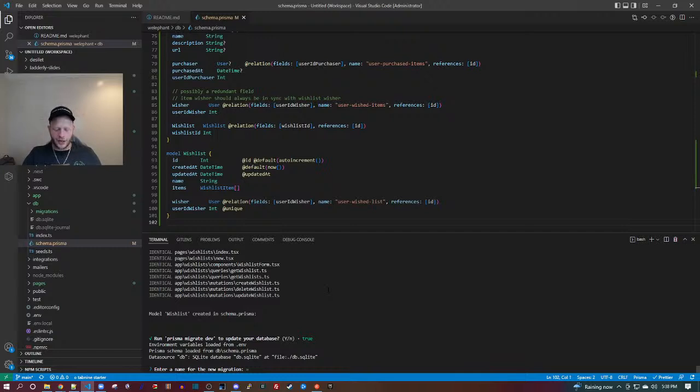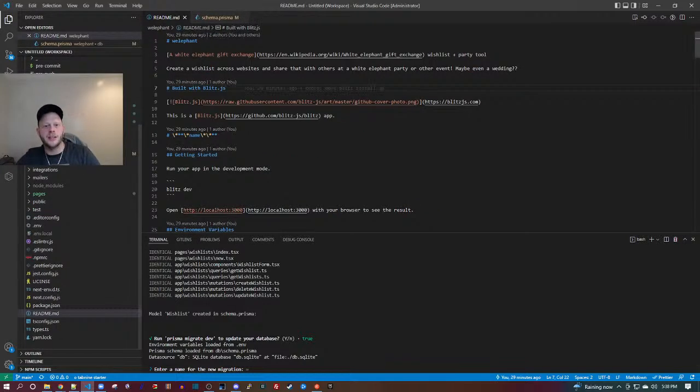What are you coding? It's called Welephant. It is a white elephant party tool. So let's check the README. A white elephant gift exchange wish list and party tool. You can check Wikipedia if you're not sure what that means.